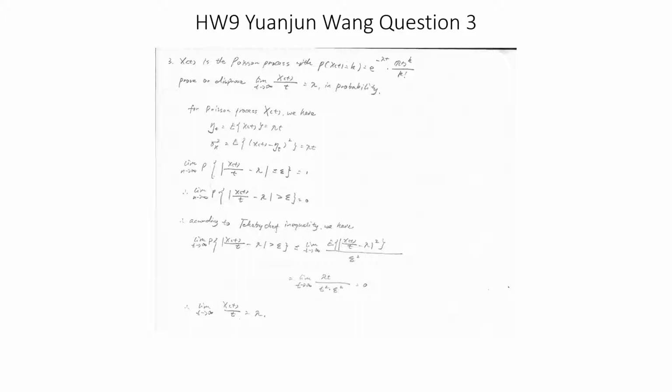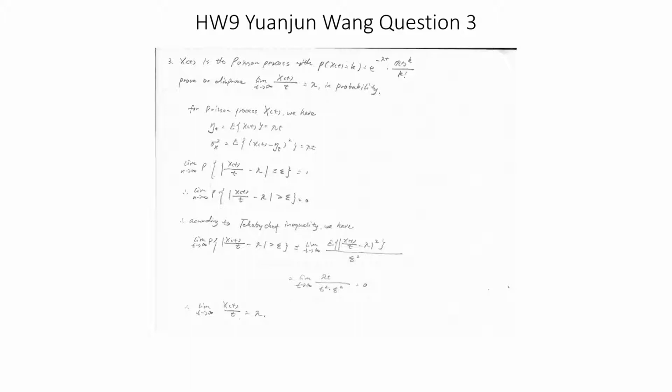So the limit as n goes to infinity of the probability that the absolute value of X(t) over t minus lambda is smaller or equal to epsilon is equal to 1. And we also know that the limit as n goes to infinity of the probability that the absolute value of X(t) over t minus lambda is equal to epsilon is equal to 0.